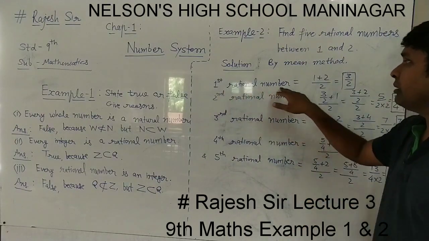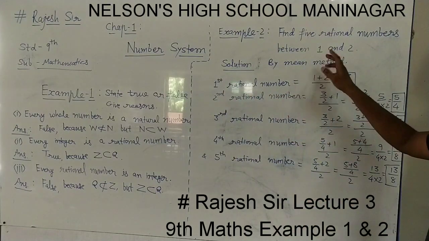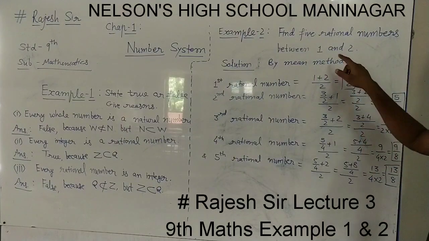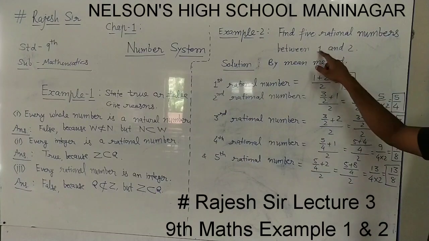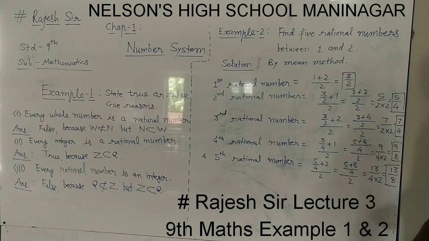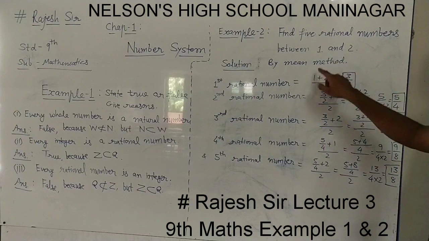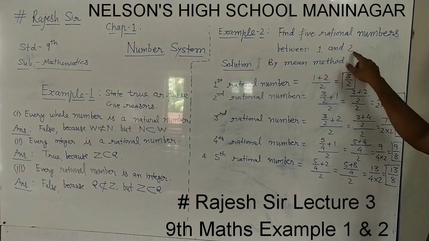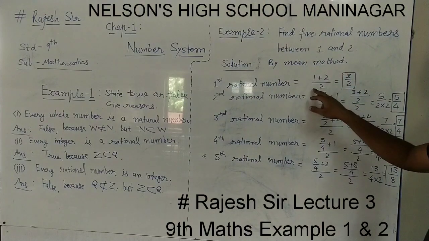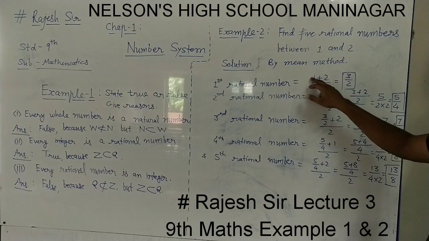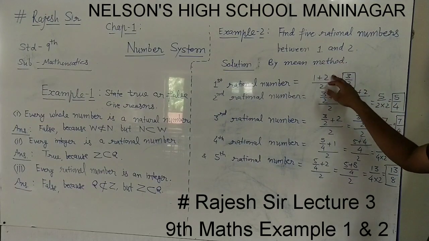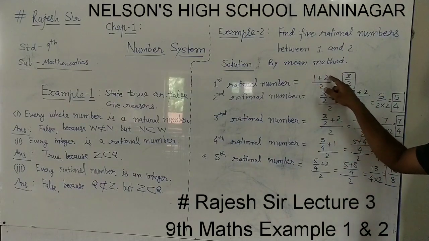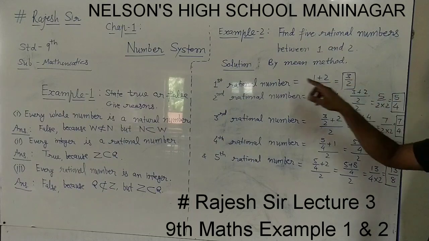To get the first rational number, we have two numbers here, 1 and 2, and between these two we want a rational number. So we will find the mean of these two numbers: the sum of the numbers upon the number of observations, which is 2. So 1 plus 2 is 3, upon 2. 3 by 2 is the first rational number we got by the mean method.